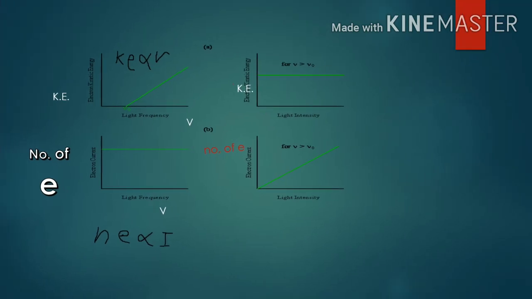You can see here in the first graph, kinetic energy versus frequency. It is clear that kinetic energy is directly proportional to frequency. In the second graph, you can see kinetic energy versus intensity of radiation, where kinetic energy remains constant with increase of intensity. In the third one, number of electrons and frequency, where the number of electrons remains constant with increase of frequency of radiation. But in the fourth one you can see the number of electrons increases with increase of intensity of radiation.